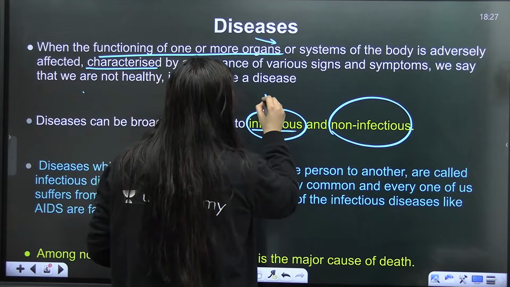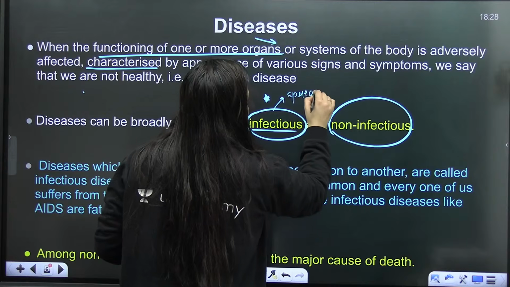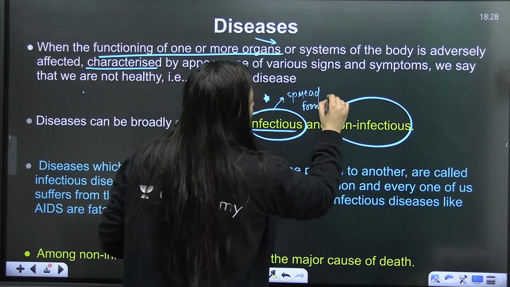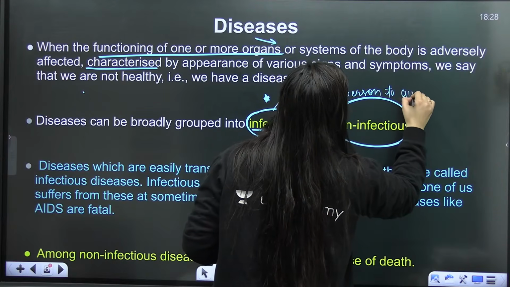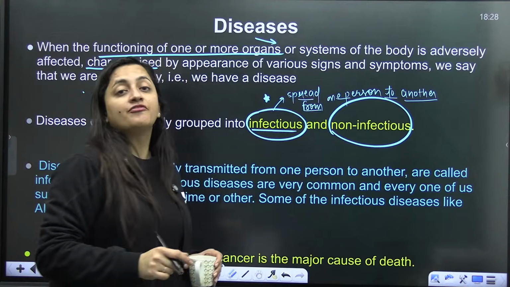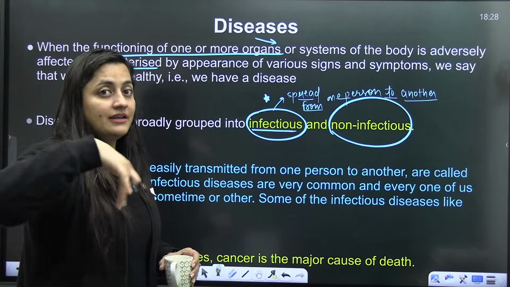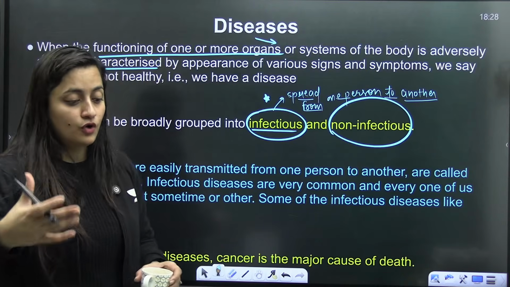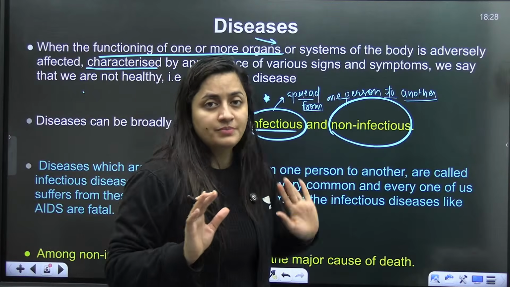Infectious disease means a disease that spreads from one person to another. The disease that spreads from one person to another is called an infectious disease, right? Obviously, they are also contagious, right? The living organisms basically spread from one person to another.